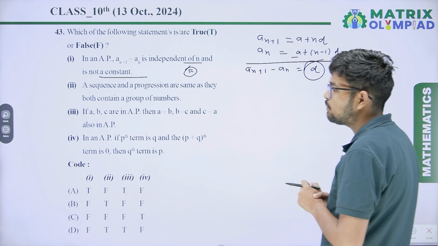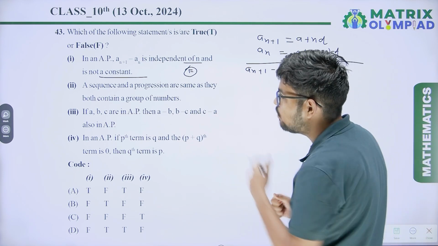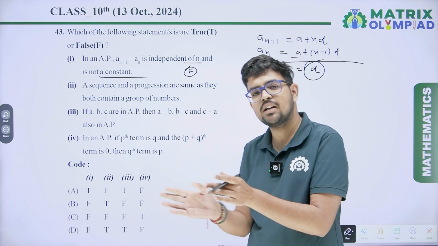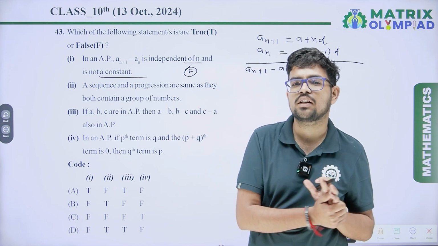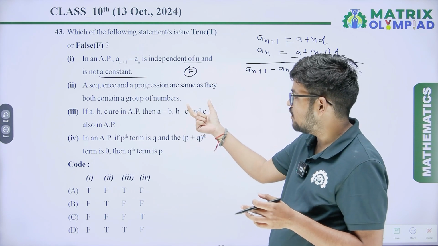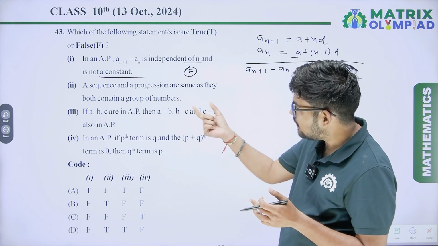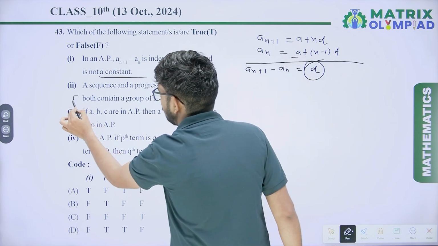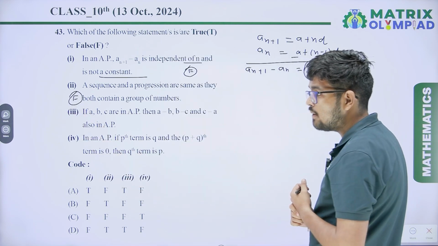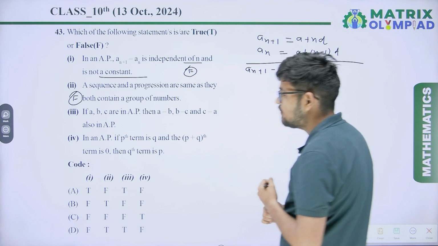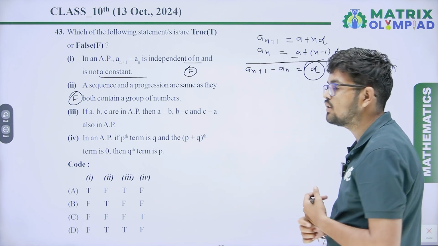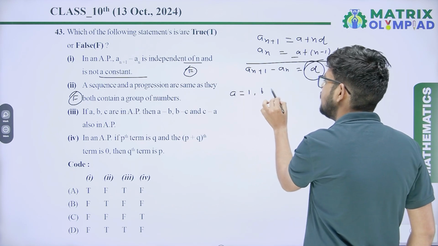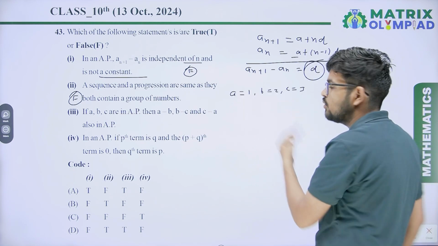Second, a sequence and a progression are the same as they both contain a group of numbers. No, every progression is a sequence, but every sequence is not a progression. Every sequence contains a logical concept, but every progression has a particular formula. So second one is false. Third, if A, B and C are in AP, then A minus B, B minus C, C minus A are also in AP. We can solve using one example. Just assume A equals 1, B equals 2, C equals 3. So they are in AP.